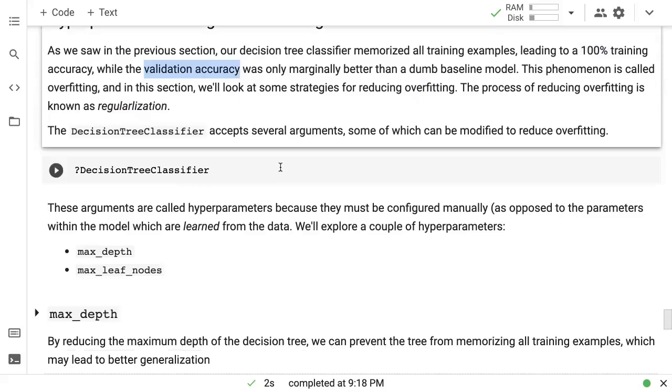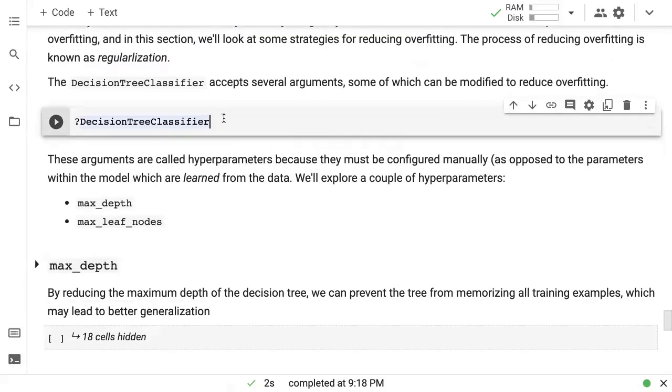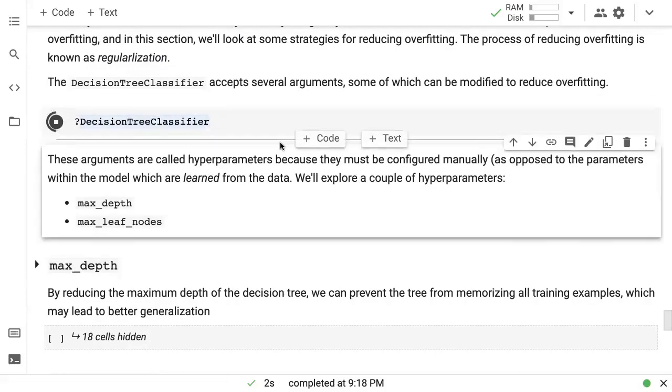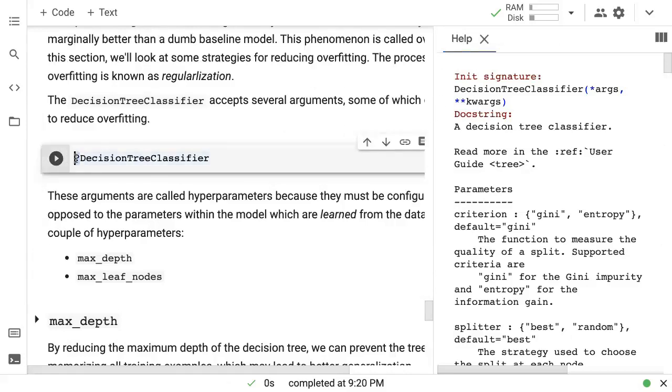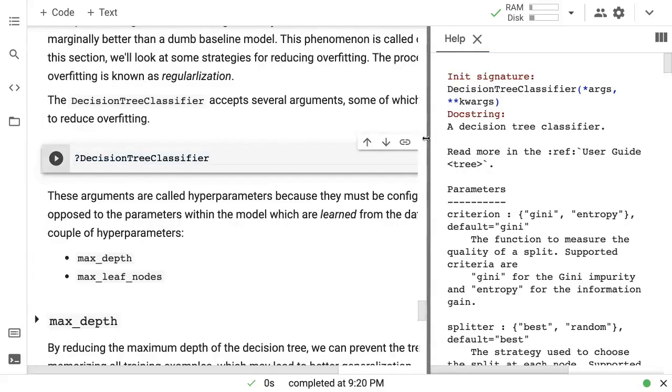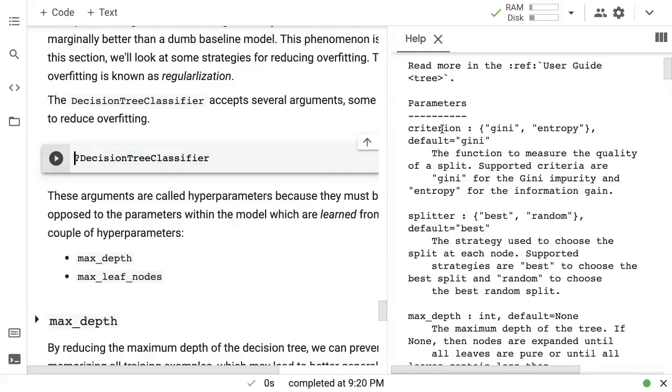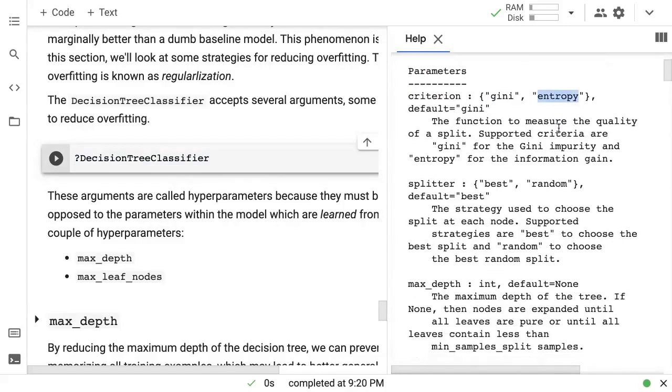Now, how do we reduce overfitting in a decision tree classifier? When we created it, we gave it just one argument, which was the random state. Apart from that, it also accepts several other arguments, which can be used to reduce overfitting. If you check the help, by typing a question mark for decision tree classifier, you will see that you can specify a criterion, which can be Gini or entropy. This is simply the loss function. So there are 2 loss functions, one is Gini and one is entropy.